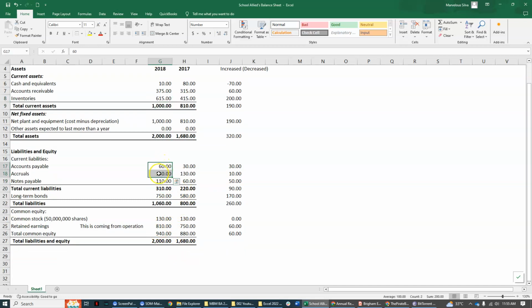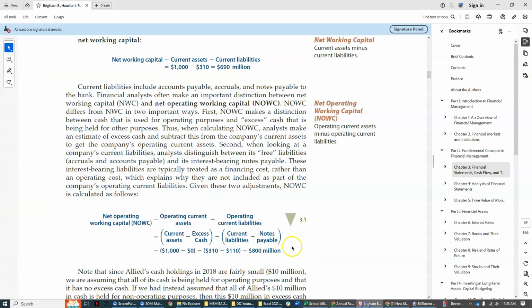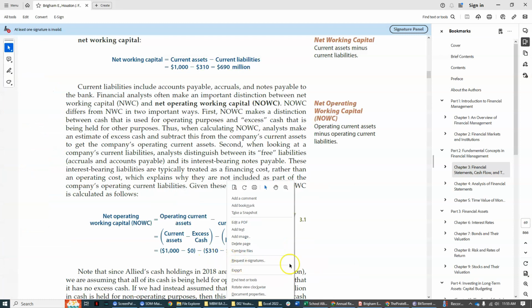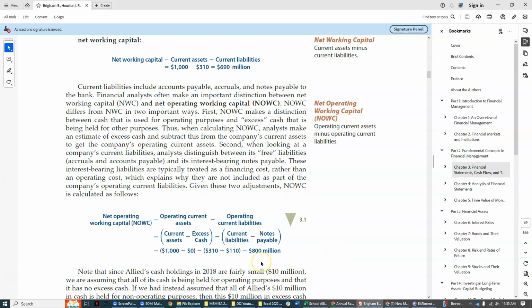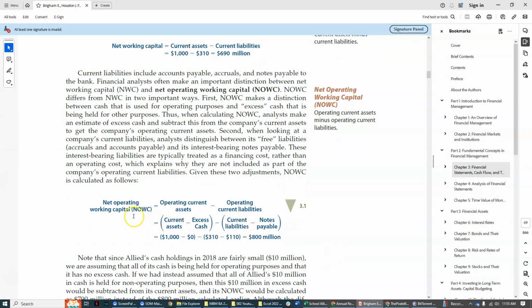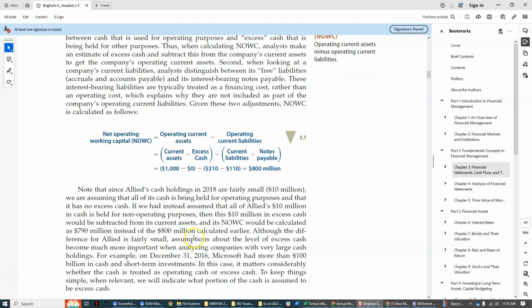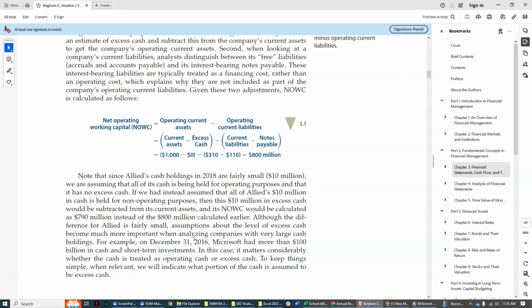Therefore, the current liabilities considered as operating are only 200 million. And our net operating working capital is 800. So take note, I hope you can see the difference between the two.